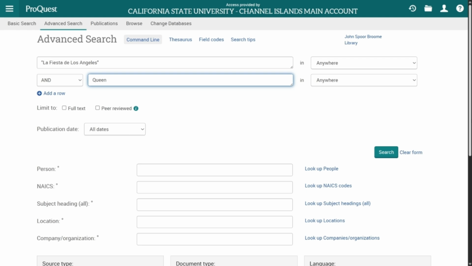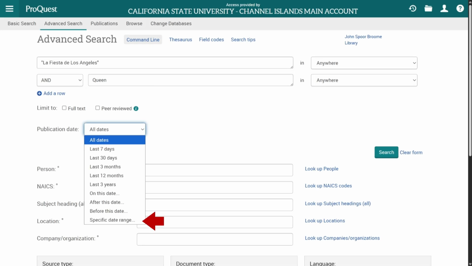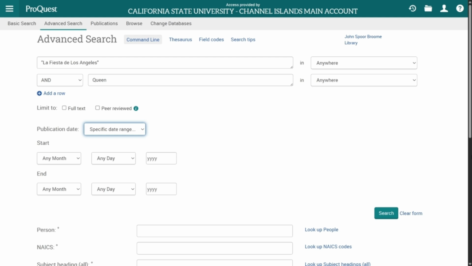Underneath the search bars, there are additional tools to help narrow your search, such as publication date. Select the All Dates drop-down menu and click Specific Date Range. Enter March 11th, 1894 to May 30th, 1899. This search is the first 5 years, but if we were doing multiple searches, we could focus on the first festival ever, or on the later years and compare the results.